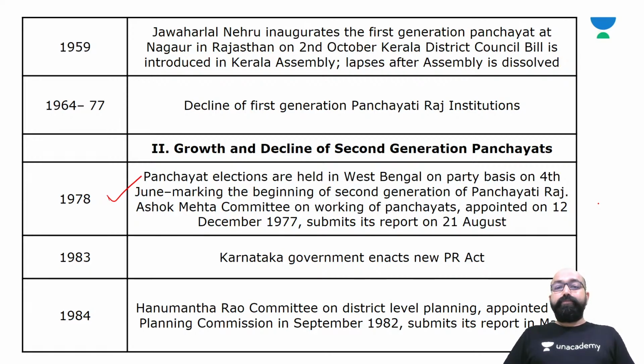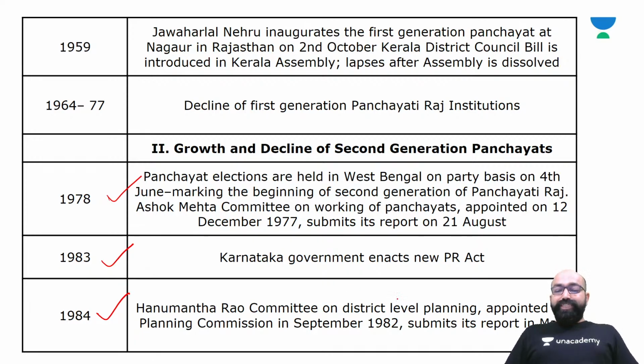The Ashok Mehta committee, which worked on panchayats, was appointed on 12th September 1977 and submitted its report on 21st August 1978. So we have covered the recommendations by the Ashok Mehta committee on Panchayati Raj institutions. Then in 1983, the Karnataka government enacted a new Panchayati Raj Act.